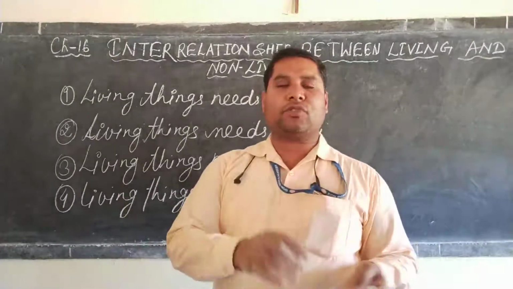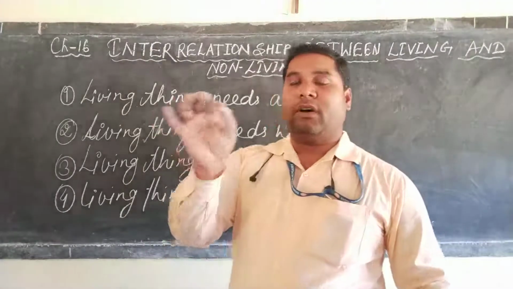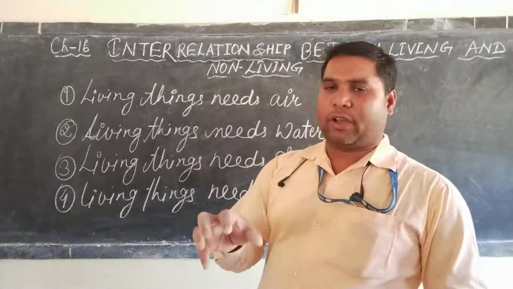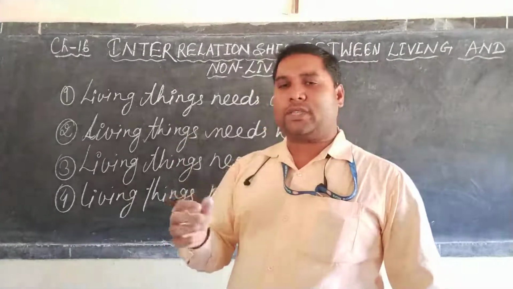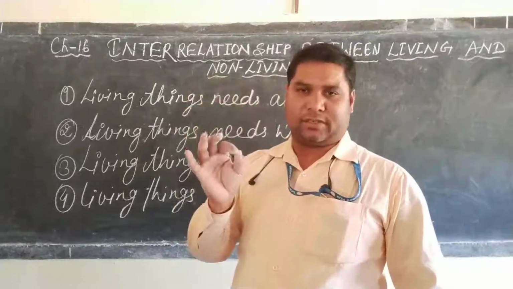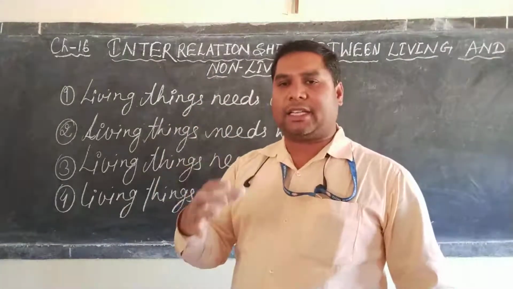So if there is no soil, where will they make their home? Also, the earthworm feeds in soil, and after that it produces waste which is highly nitrogenous, nitrogen containing, and by this the soil is enriched.